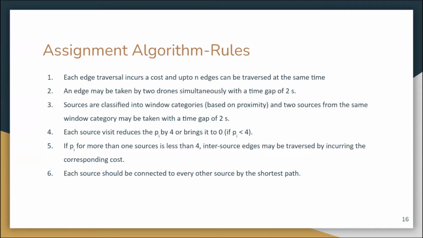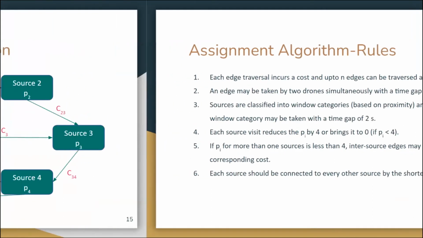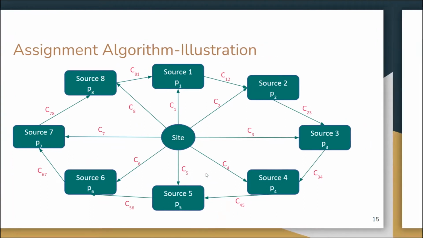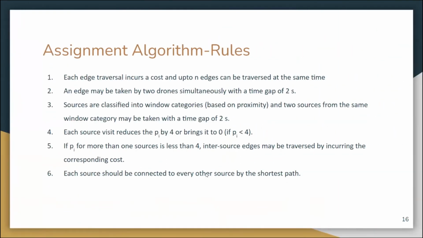And we have classified sources into window categories because our destination has some windows through which drones can enter and leave. Some of the sources are proximal to one of the windows, and other sources are proximal to the other window. So for sources belonging to the same window category, there must be a time gap of 2 seconds for drones that are assigned to those sources.